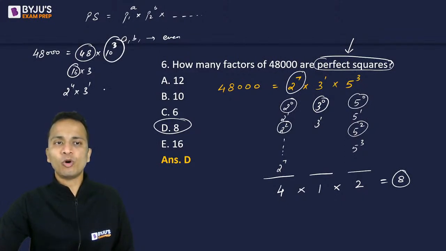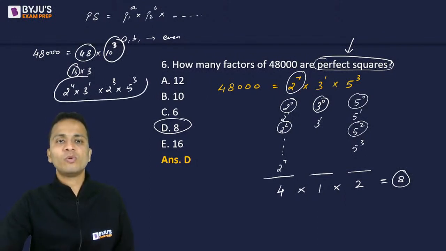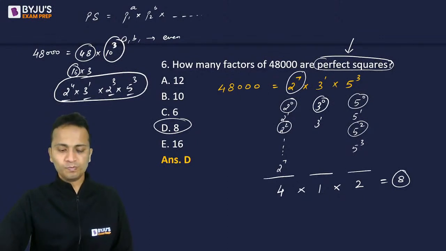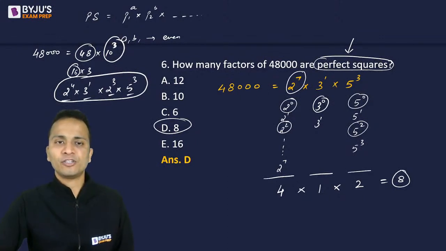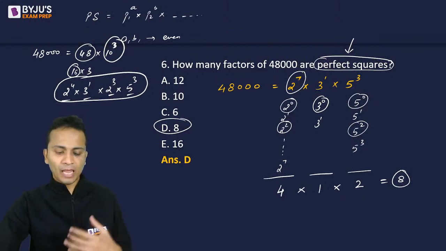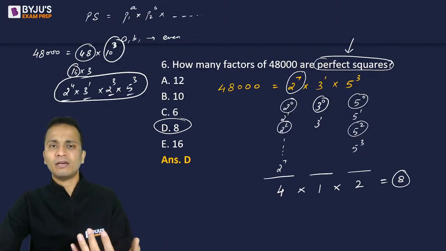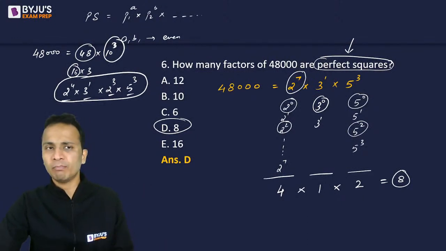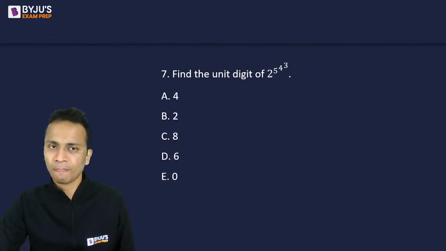So 10 cube was 2 raised to the power 3 multiplied by 5 raised to the power 3. Okay, so this will be the factorization. So 2 raised to power 7, 3 raised to power 1 and 5 cube will be the entire factorization for this number. Okay, I prefer to do all these things in mind because it takes less time.